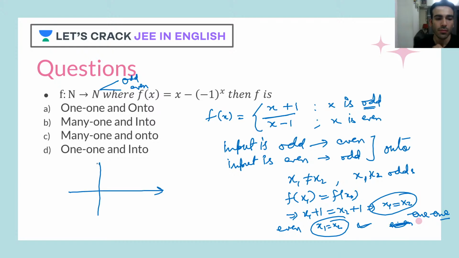Simple. See here, you can just take numbers. It seems like a straight line, but since it's a natural number, you will be representing just the dots at integers. So for 1 you will be getting what? 2. Here for 2 you'll be getting 1. For 3 you'll be going up, so you'll be getting 4. For 4 you'll be getting 3. As you can see, it's like this sort of graph.